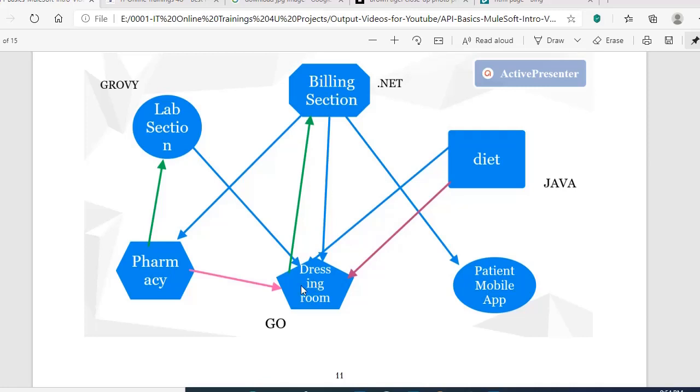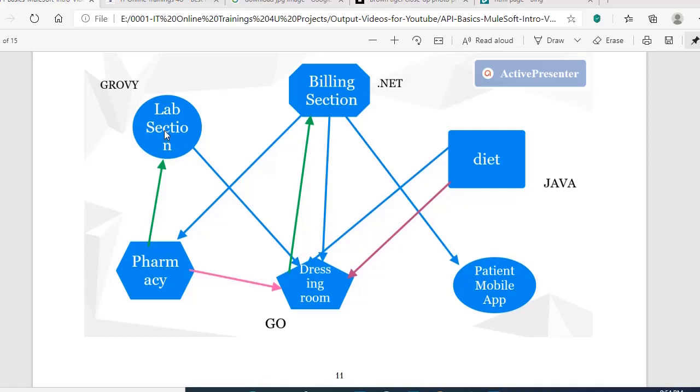Dressing room: the sanitary workers and nurses actually do the dressing for the patients. Let's assume that is one department. And pharmacy is nothing but the medical shop, the medical department. This is one other department. So this is the lab section.